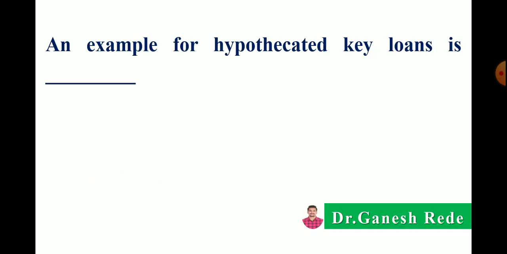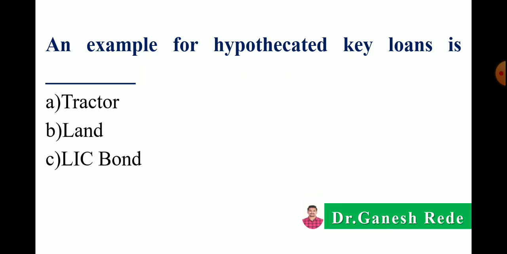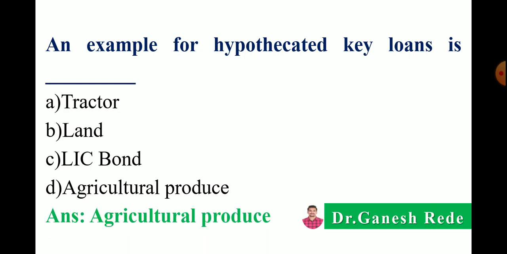The next, an example for hypothecated key loans is option A: tractor, B: land, C: LIC bond, or D: agricultural produce. Keep in mind the example of hypothecation key loan. Correct answer is agricultural produce is the example of hypothecated key loans.